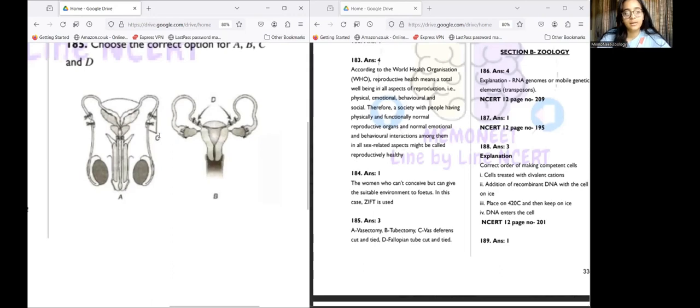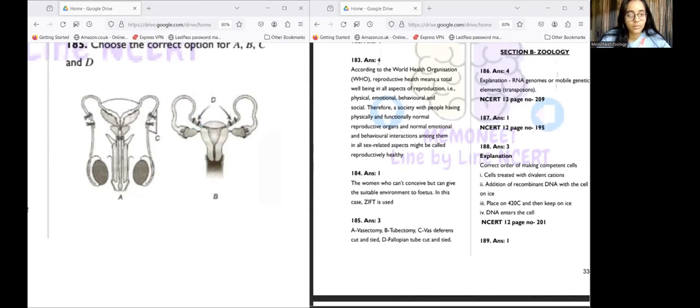Now we can see this as ligation, right? This is the male reproductive organ. This is the female reproductive organ. In the male reproductive organ, this that we see is ligation here, and in the female reproductive organ, where we see ligation is over here.